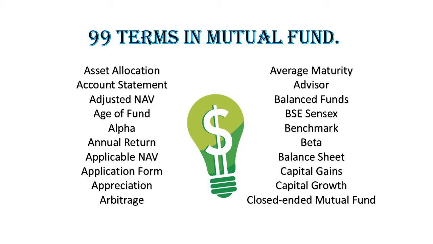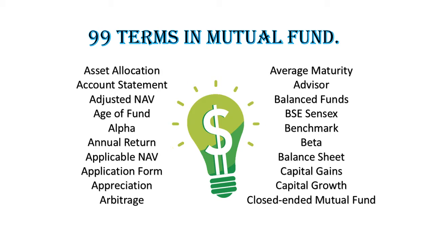Account statement. This is a summary of transactions, purchases, redemptions, dividends, etc., in your mutual fund account over a specific time period. Adjusted NAV. The net asset value, NAV, of a unit after changes due to distributions like dividend declaration, bonus etc. have been calculated. It is assumed that reinvestments of distributions have been made to the investors at prevailing NAV for the purposes of calculating adjusted NAV. Age of fund. Time period that has elapsed since the setting up of the fund.